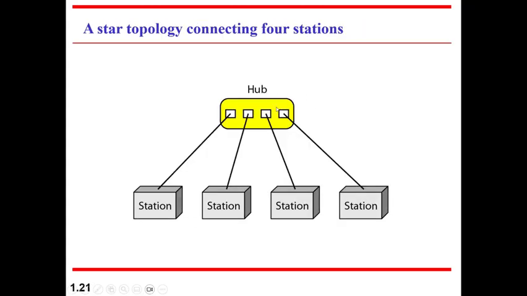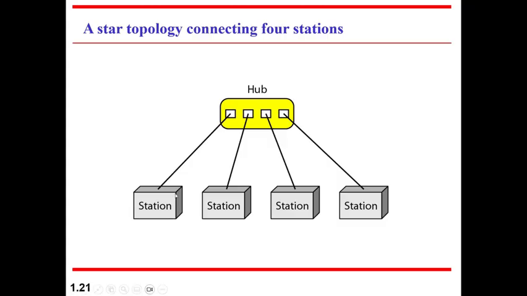Coming to star topology, you have a central hub and all the stations are connected to that hub. So any communication between two stations happens through the central hub. So the hub should have the capacity to route the data between the individual nodes. Now, star is a very easy topology to maintain. So when you have multiple users sitting on the same floor or maybe sitting in the same office, they can all be connected to the central hub.